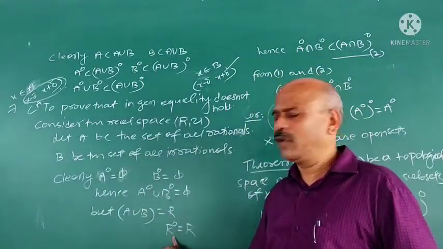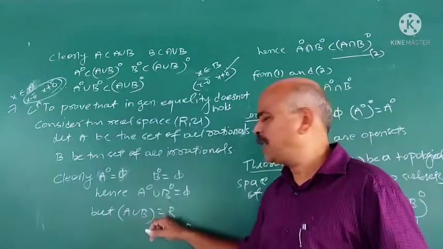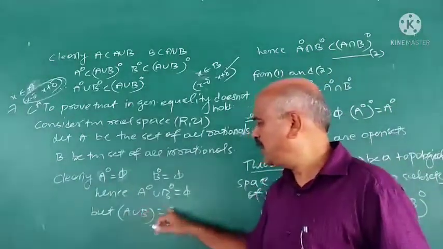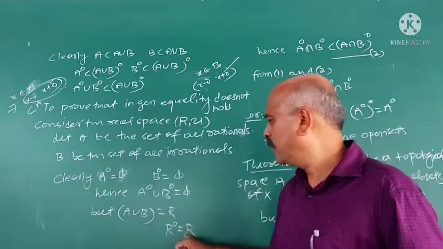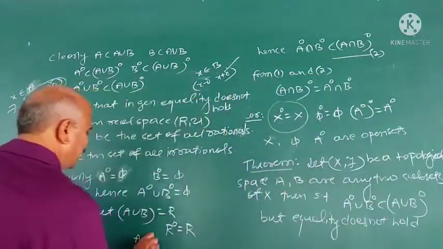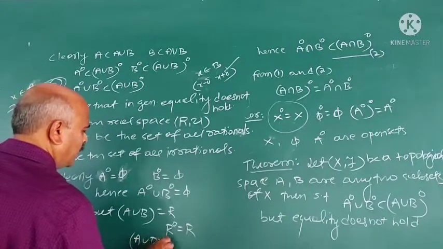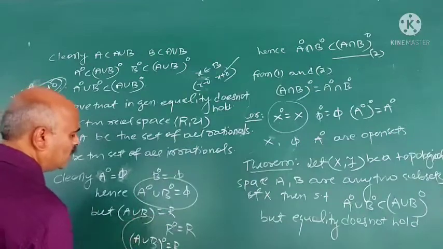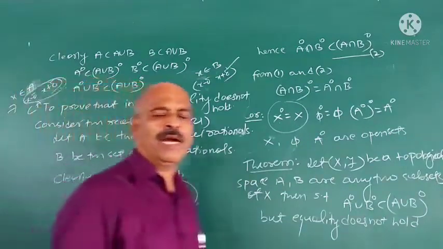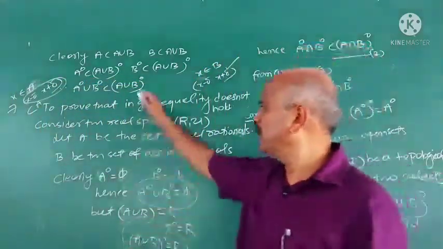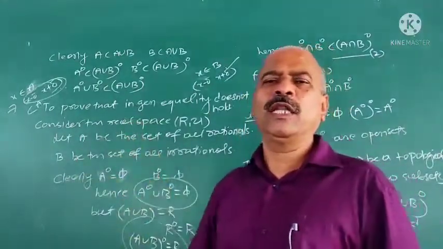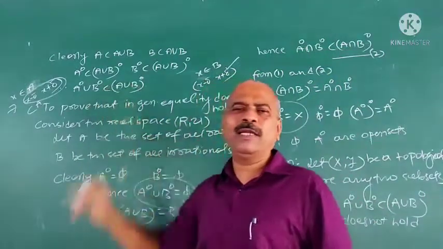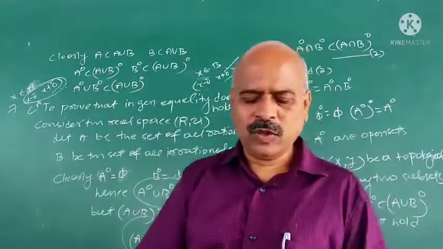Therefore each point of the set of all reals is an interior point of R. Hence A union B is R, and interior R is R. Therefore interior of A union B is R. And interior A union interior B is phi. So this example shows how in general this equality doesn't hold. This is about interior points.